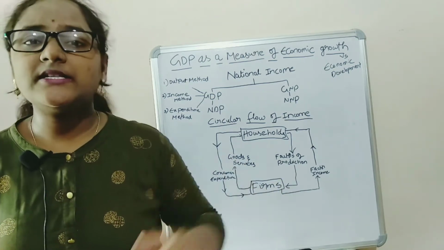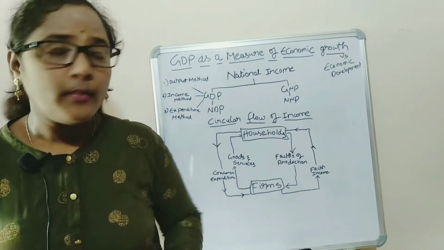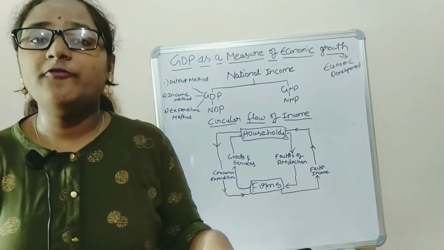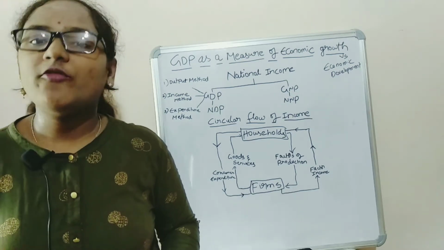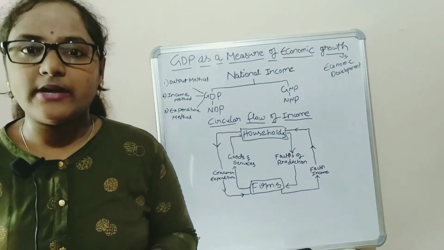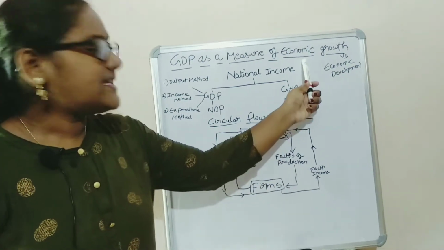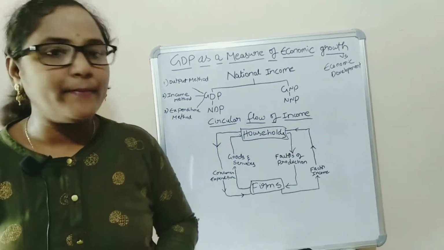Both have their own standards of living. So economic development focuses on improvement in the living standards as well as the income of the people of a country. This is the difference between economic growth and economic development.